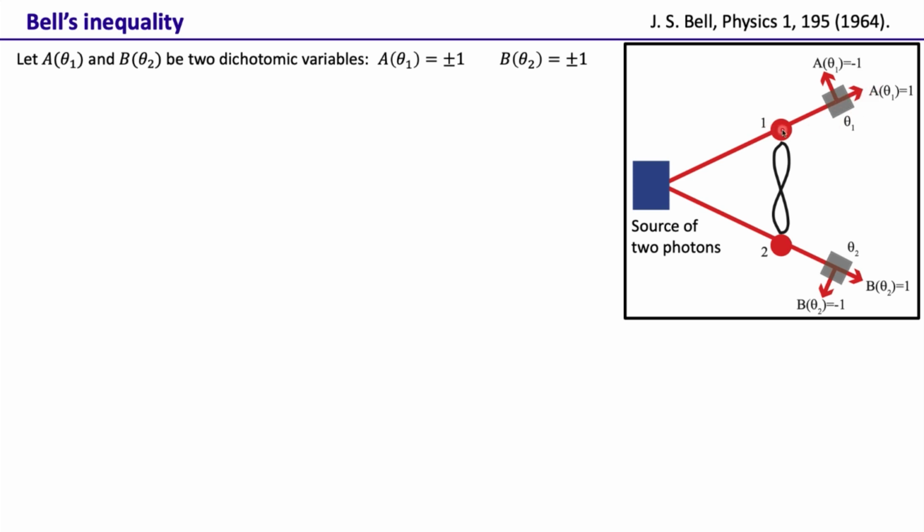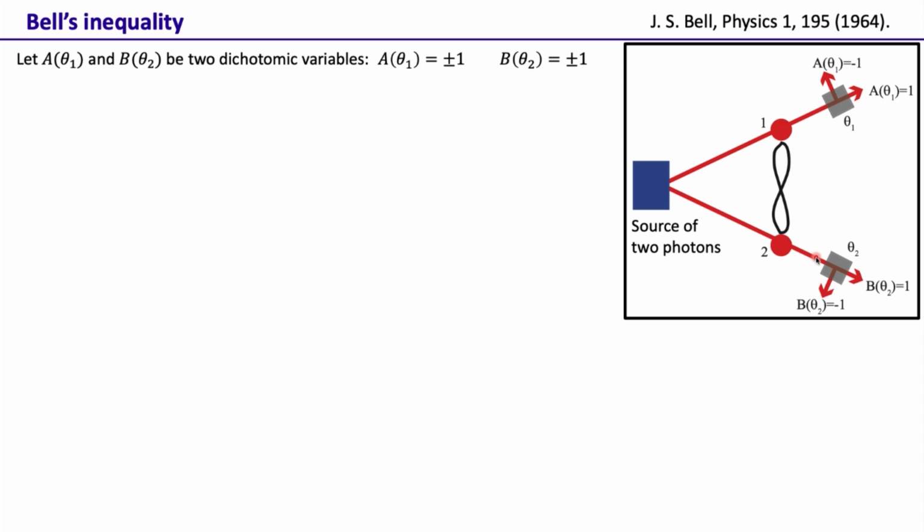But light that is polarized at 90 degrees to theta 1 will go in this direction. If we have light polarized in some other direction, it has a finite probability of going this way as well as that way. So whatever the polarization of the incoming light, if it goes this way when the polarizer is at theta 1, we call that A has value 1. But if it goes this way, then the variable A has value minus 1.